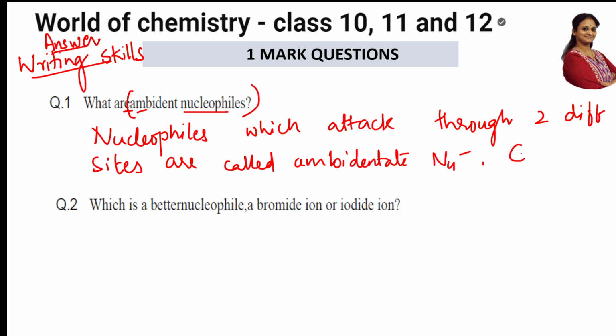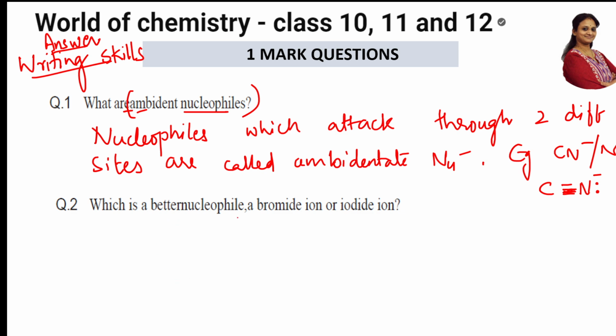They've asked you for examples. This is a 1 mark question, right? So what can you do? You can just simply give one example. That's enough, because it's half a mark. So cyanide, CN minus. It is a nucleophile. How is it attacking? Through N and through C. So this is the nucleophilic attack. It is ambidentate. It can attack from the carbon part or from the nitrogen part. Cyanide ion or isocyanide ion, NC or CN. It can attack from carbon, it can attack from nitrogen.